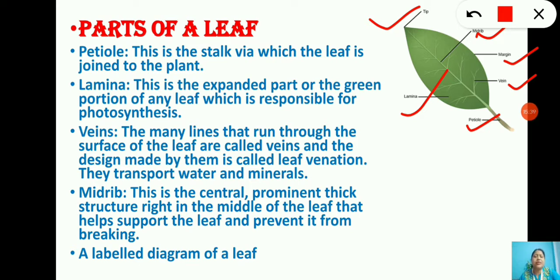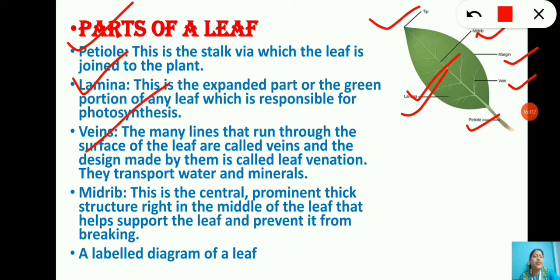So let us read the function of different parts. Petiole, this is the stalk. Petiole is the stalk via which the leaf is joined to the plant. Then lamina, this is the expanded green portion of any leaf which is responsible for photosynthesis. We have discussed that this is the lamina part, meaning the broad green part.